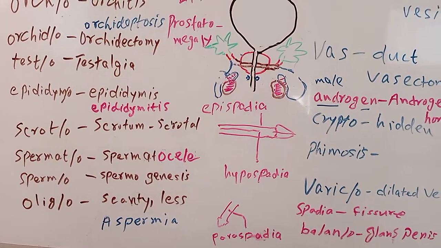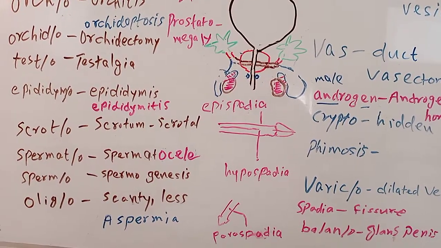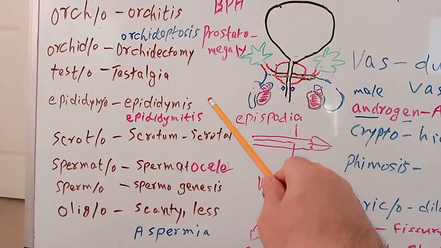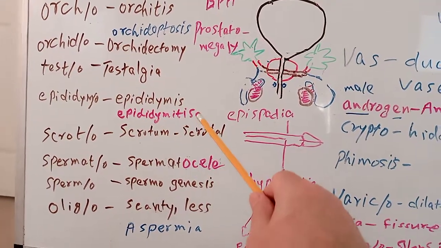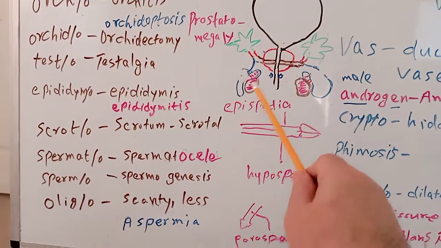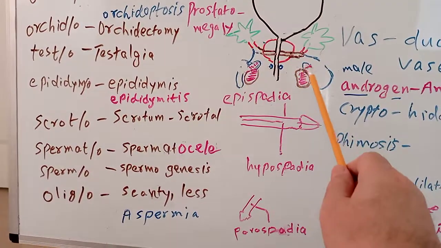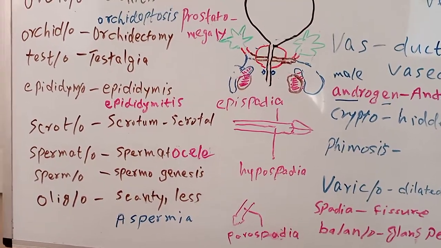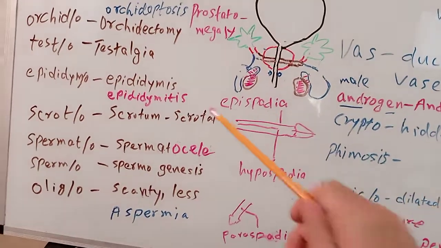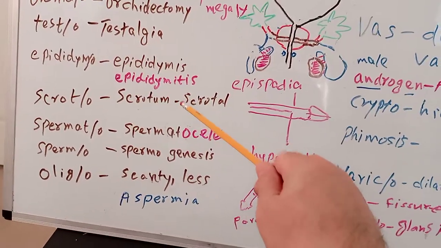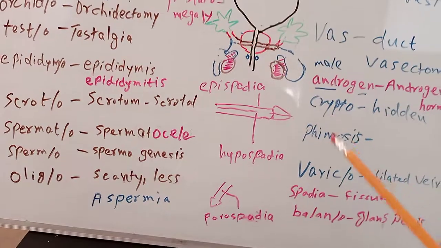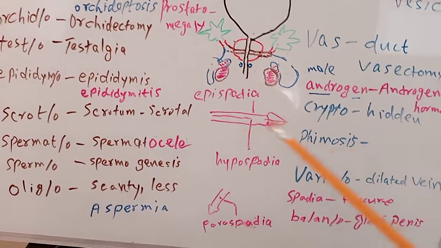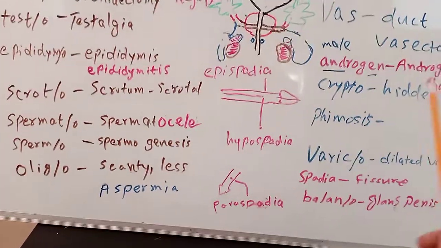The word root for epididymis is epididymo. Epididymo stands for epididymis, and the word made is epididymitis, infection in the epididymis. This is the tube, the epididymis, comma shaped on the superior surface and the back surface of the testis. Then next is scroto. Scroto means scrotum. The scrotum is a sac that contains both the testes and protects them. So the word made is scrotal, pertaining to the scrotum.